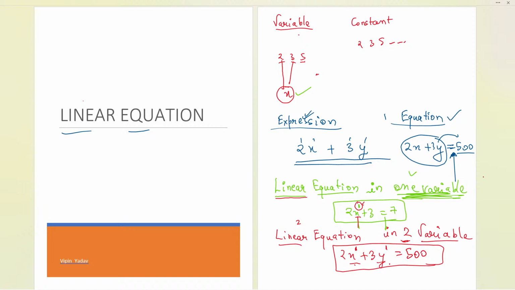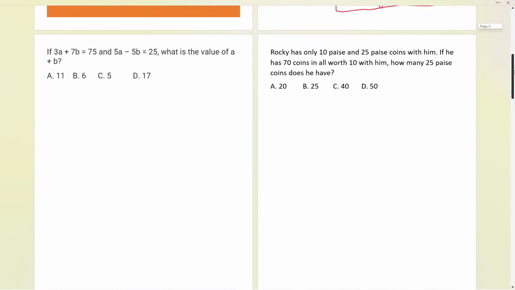In that way, we can frame a linear equation in two variables or in one variable. Similarly, a linear equation in four variables, whatever kind we can produce. But usually the question is asked based on two variables or at most three variables. It might go beyond in exceptional cases. So let us begin today's session with the first question.